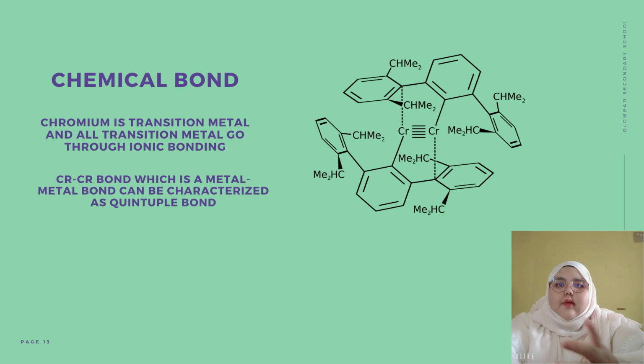The chemical bonds of chromium. Since chromium is a transition metal and all transition metals go through ionic bonding, chromium also goes through ionic bonding. However, the chromium-chromium bond, which is a metal-metal bond, can be characterized as a quintuple bond.